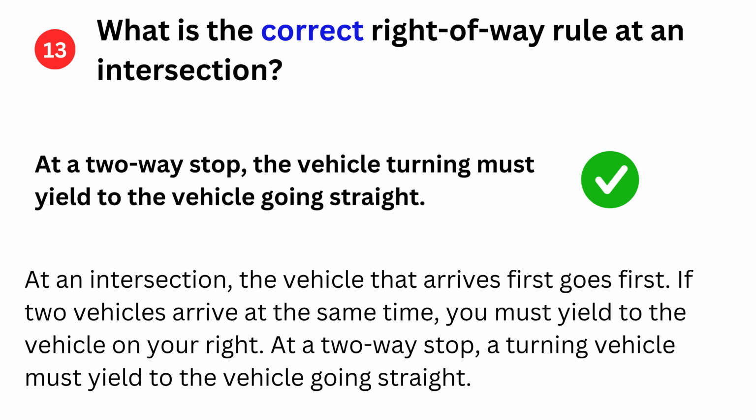At an intersection, the vehicle that arrives first goes first. If two vehicles arrive at the same time, you must yield to the vehicle on your right. At a two-way stop, a turning vehicle must yield to the vehicle going straight.